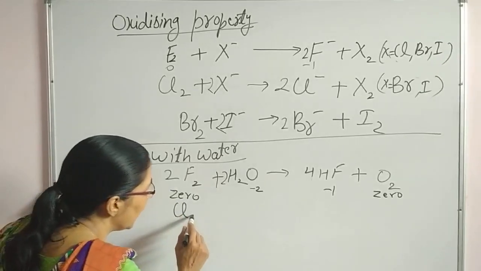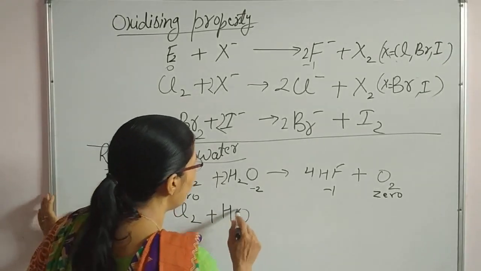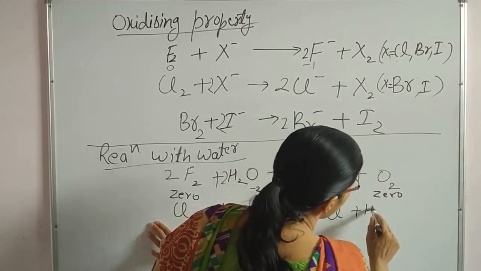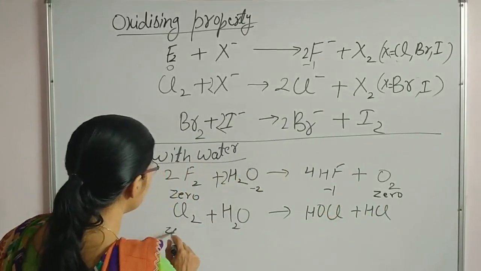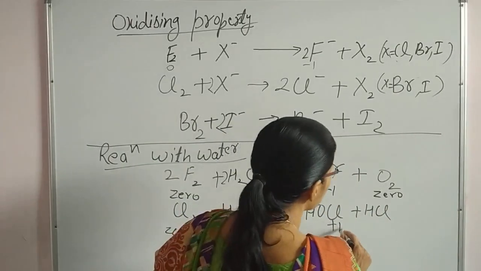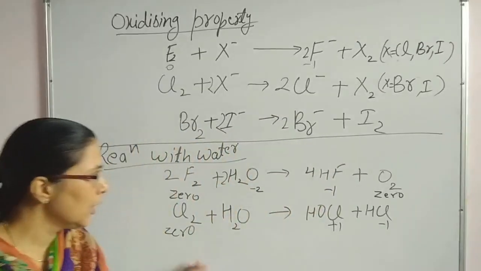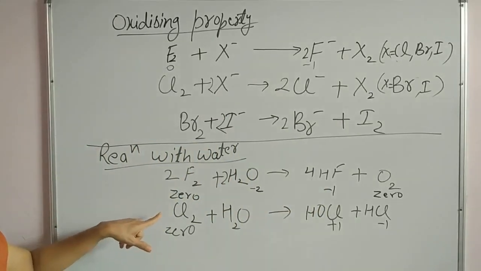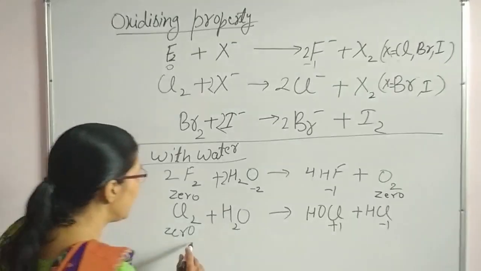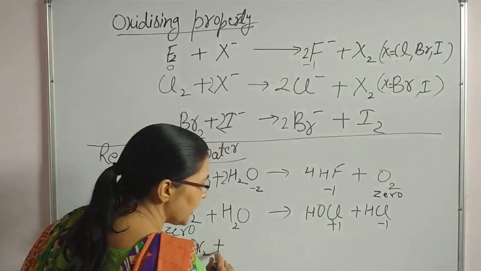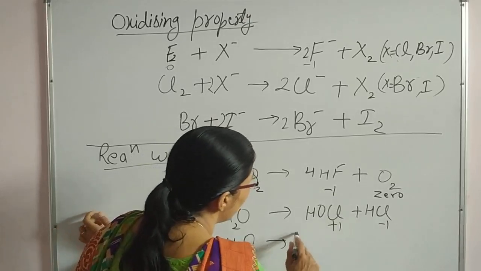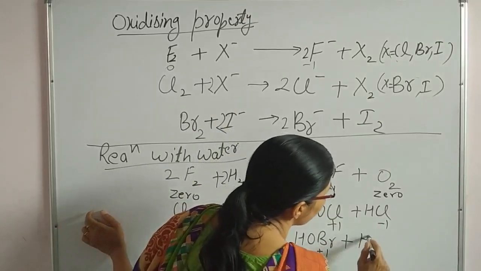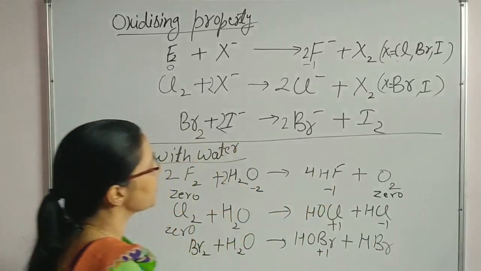Let us proceed with chlorine. Chlorine, when treated with water, forms HOCl plus HCl. Here chlorine in 0 oxidation state is converting into +1 as well as -1 oxidation state. In other words, this type of reaction is a disproportionation reaction. The same behavior is shown by bromine: Br2 plus water forms HOBr and HBr, again a disproportionation reaction.